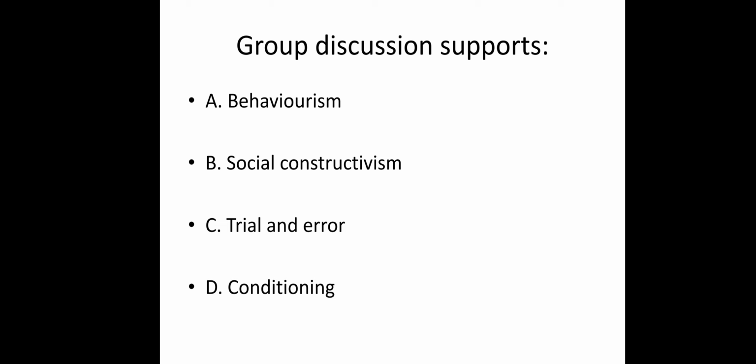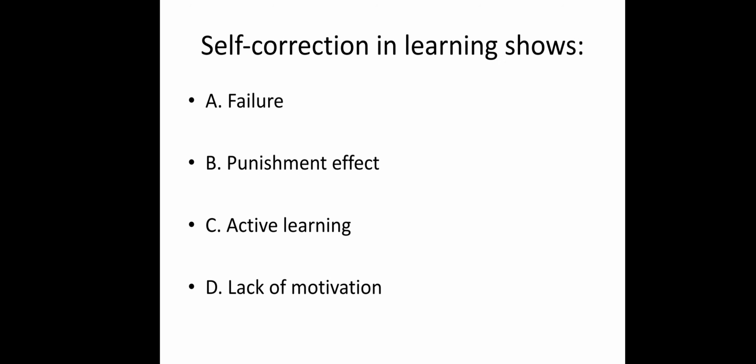Next question, group discussion supports behaviorism, social constructivism, trial and error, or conditioning. Obviously, a group discussion will lead to social constructivism. Option B is the right answer. Self-correction in learning shows failure, punishment effect, active learning, or lack of motivation. So what is the answer? Self-correction will lead to active learning. Option C is the right answer.